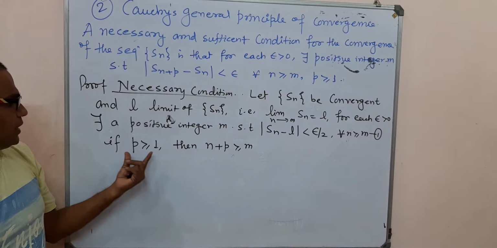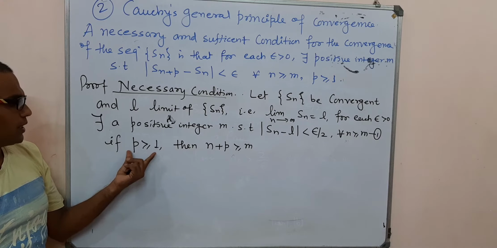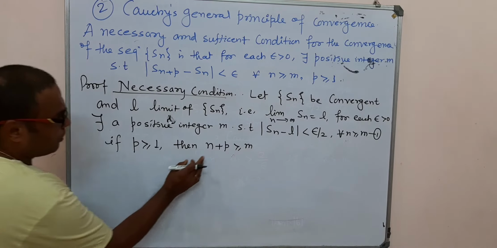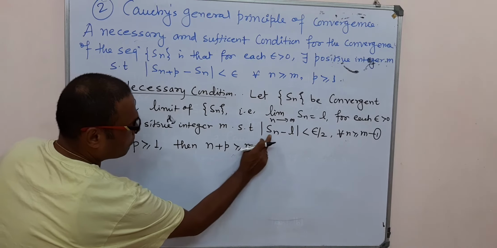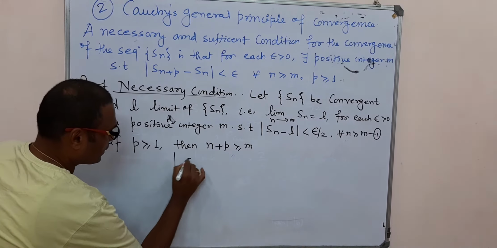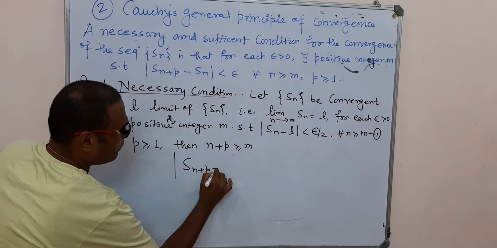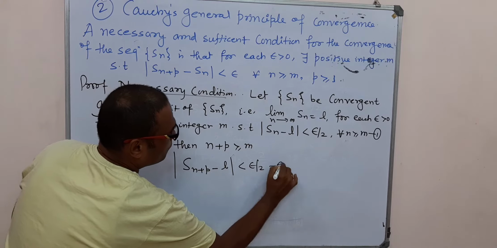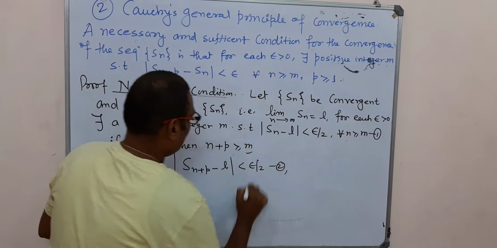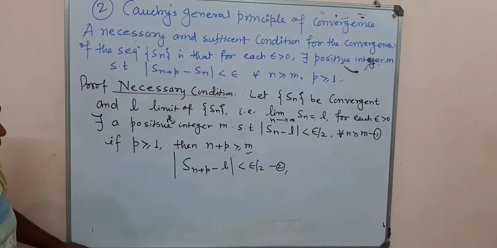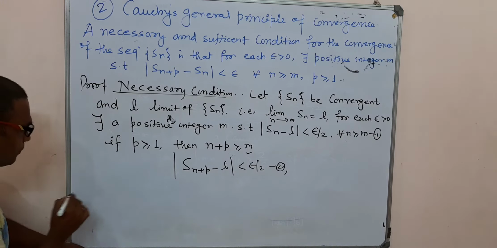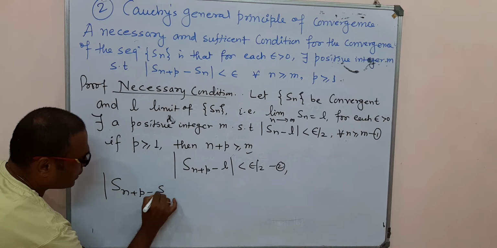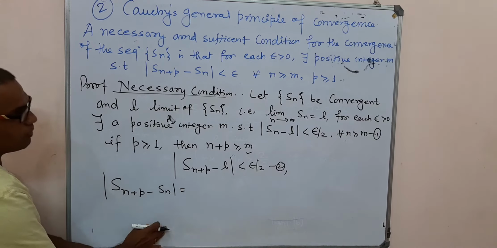So this statement can be written as mod of Sn plus p minus L is less than epsilon by 2 for all n plus p greater than or equal to m. Now we establish the result for Sn plus p minus Sn,